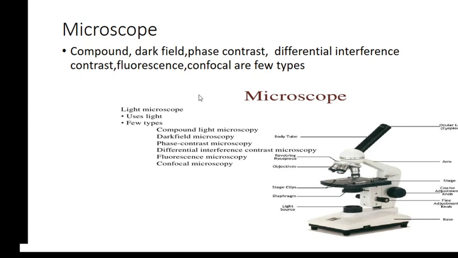There are different types of microscopes, like compound, dark field, phase contrast, differential interference contrast, fluorescence, and confocal, which are a few types of microscopes, and these will be used according to the requirement, right? So this is just an introduction to microbiology, and through the next modules we will learn more about food microbiology.